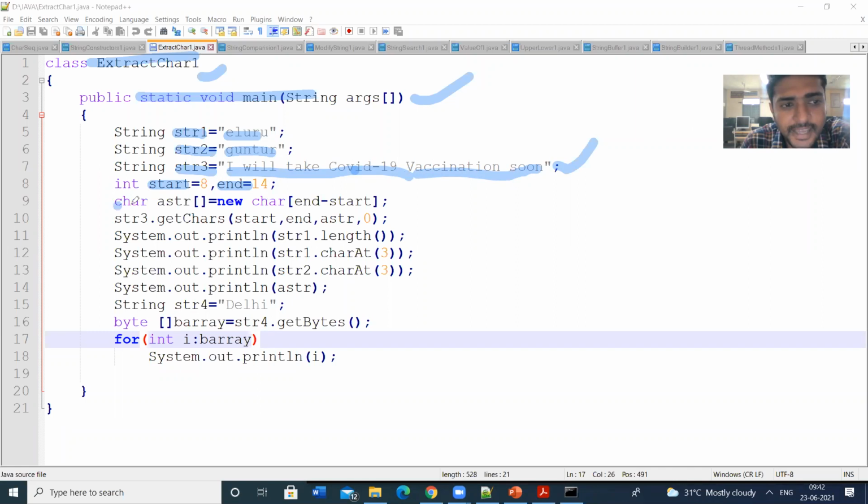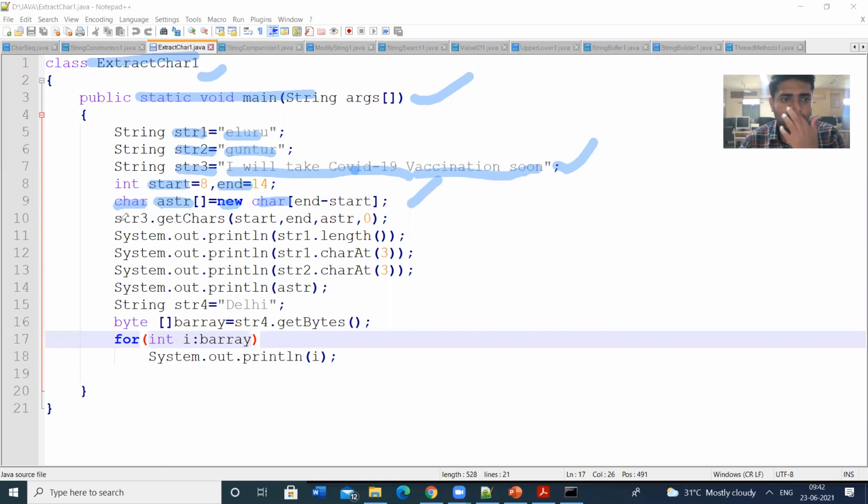And then I am using the character array, aStr. Character array, new char of end minus start. End hyphen start. End means 14, so 14 minus 8: 14 hyphen 8.